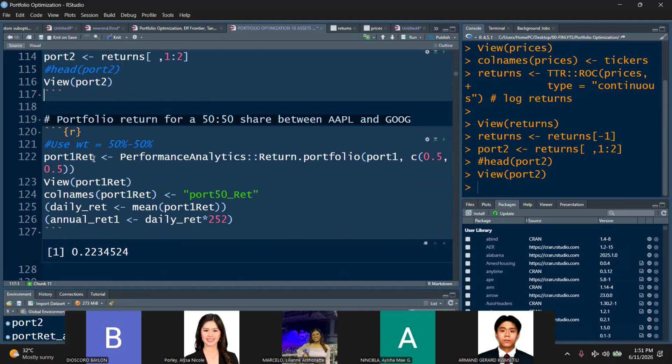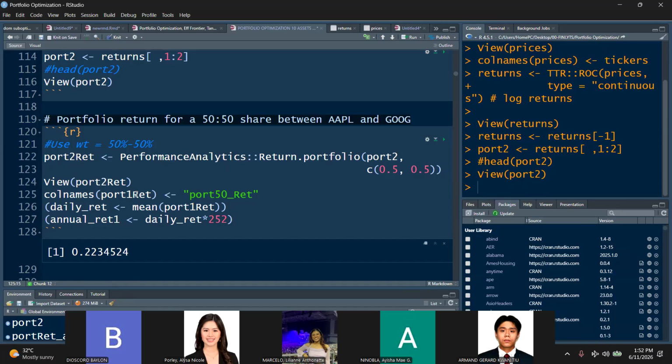Okay, so let's use here, let's change this class. Port 2 returns using portfolio analytics, then we have return that portfolio. And then you have here port 2, and then define the weights, 0.5, 0.5. Okay. And then this should be 2.